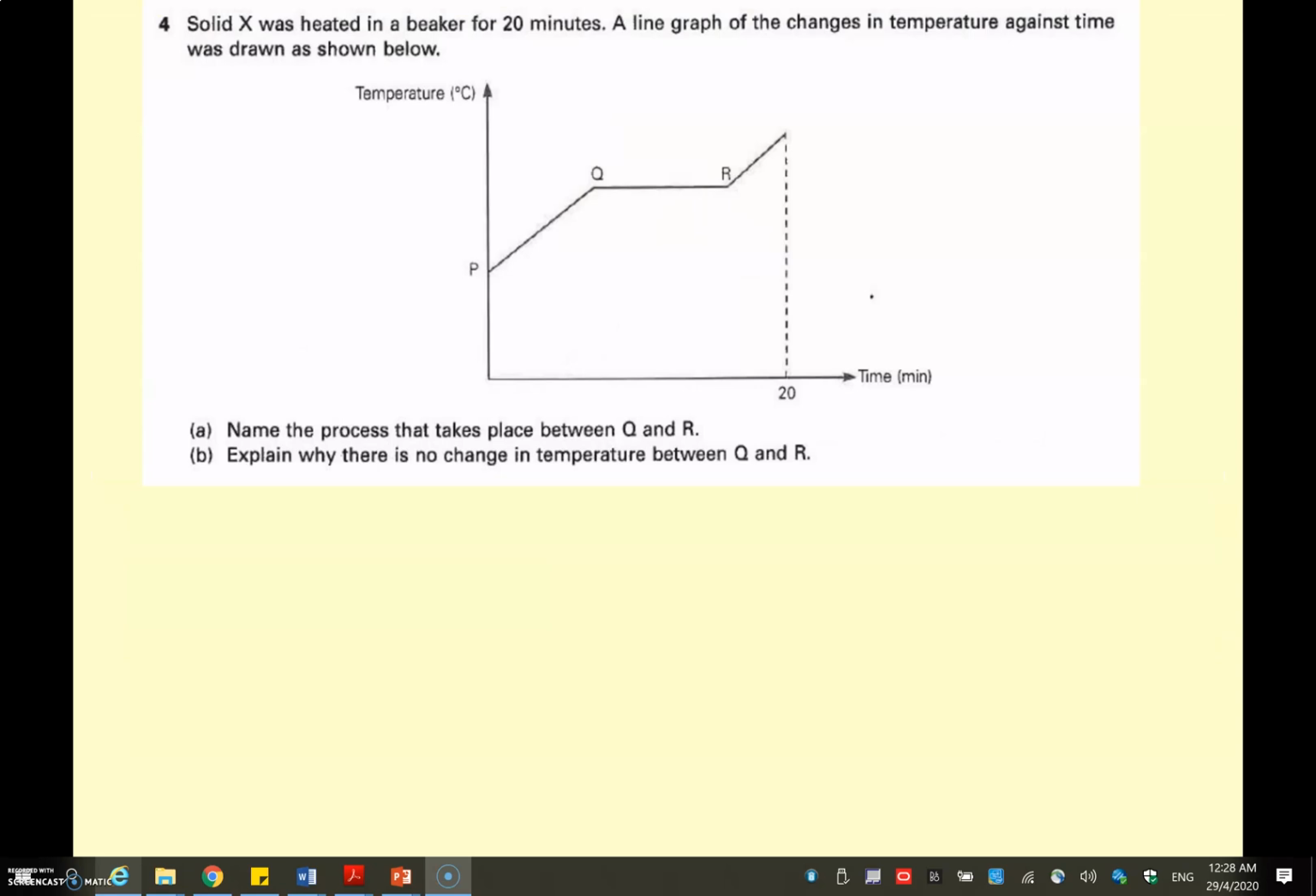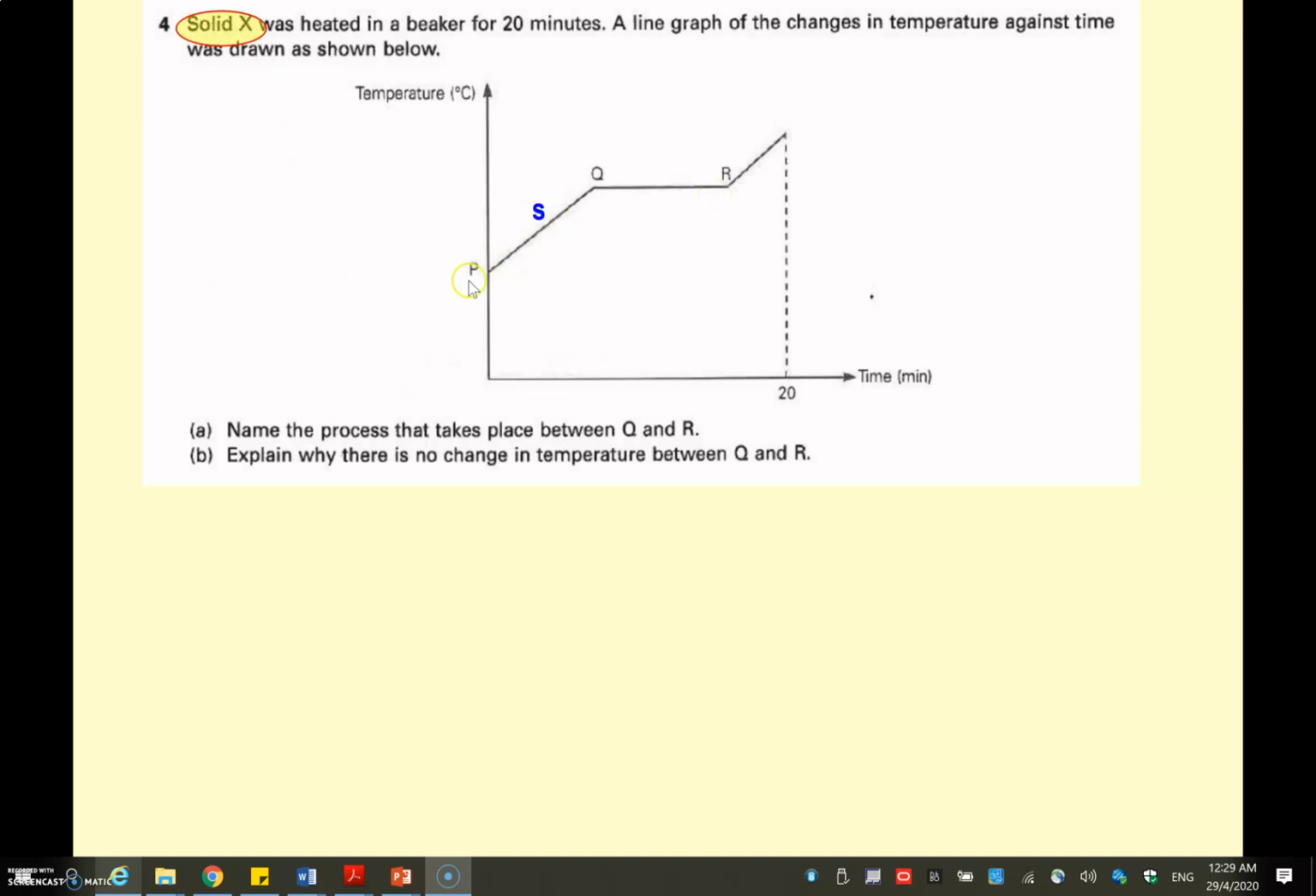Question 4. You start with a solid and you heat it for 20 minutes. So what happens? What could happen to a solid when you heat it? And also a very key part of the graph you need to look at is Q and R, where there is a constant temperature. So a solid being heated at a constant temperature is indicating melting.